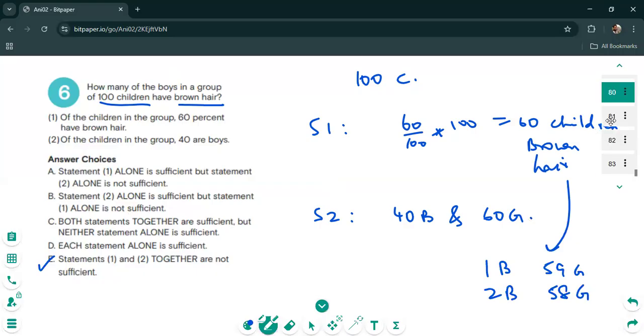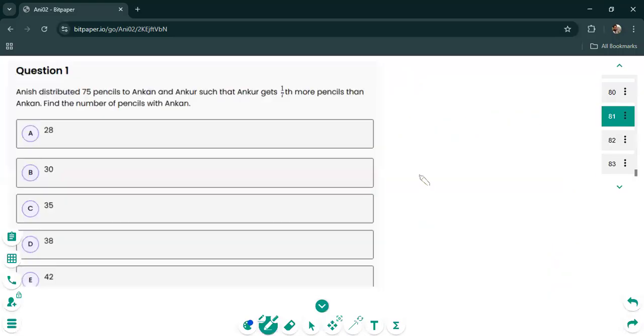The remaining three that I have are just going to be normal quantitative reasoning questions. So let's take a look. It says Anish distributed 75 pencils to Ankan and Ankur. Okay, so there are two people, Ankan and Ankur, 75 pencils, and it says Ankur gets 1/7 more pencils. This is really important.